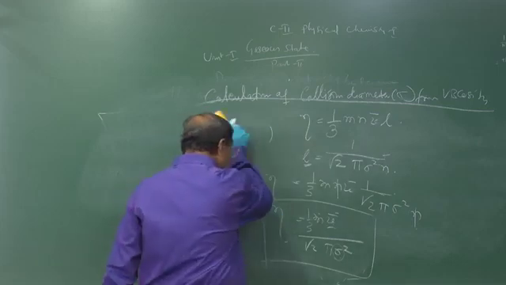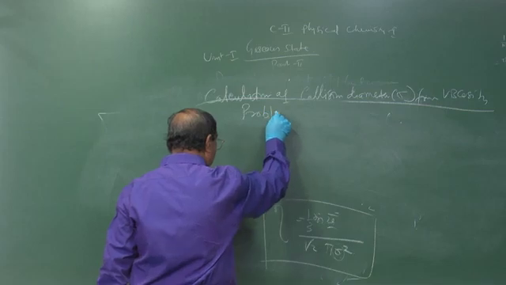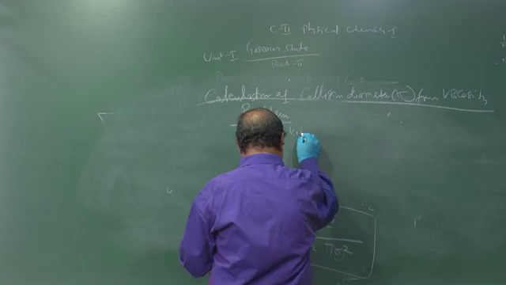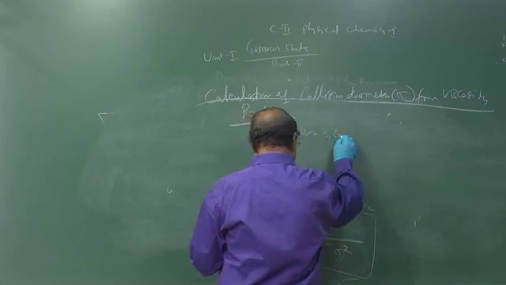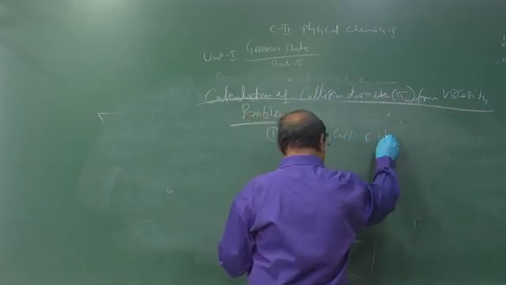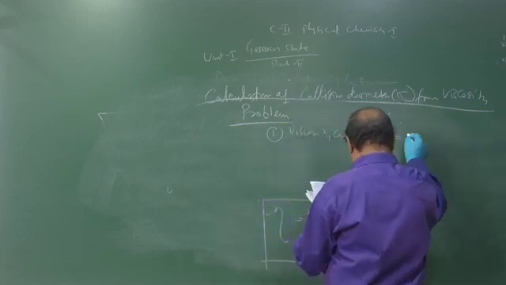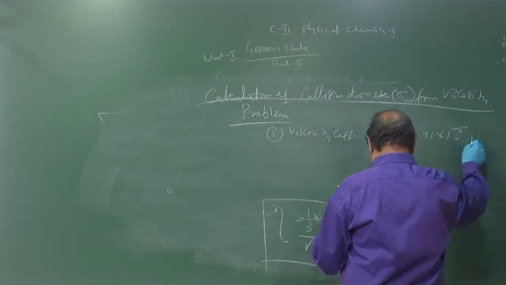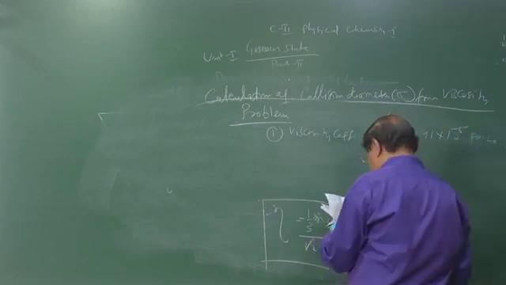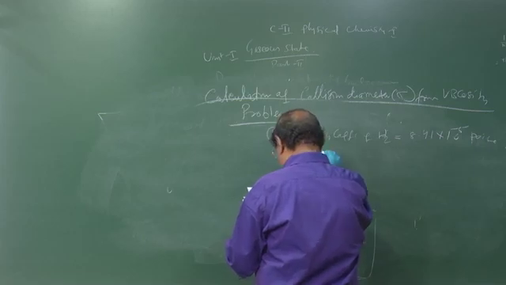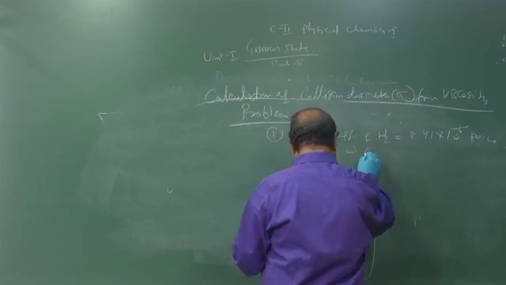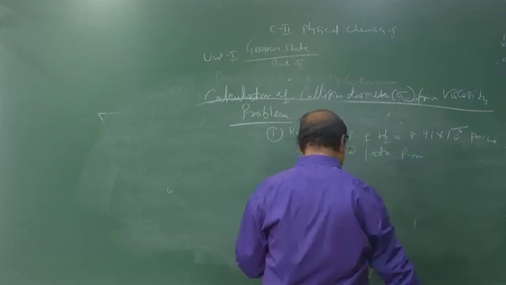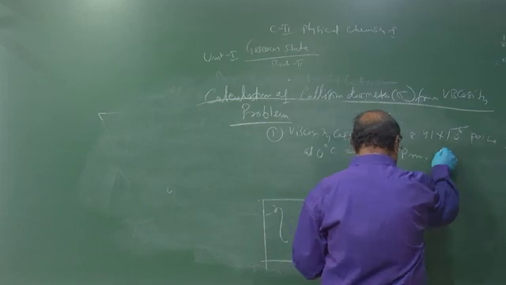Now, let us have some problems. Problem number one: the viscosity coefficient of hydrogen is equal to 8.41 into 10 to the minus 5 poise at 0 degree centigrade and 1 atmosphere pressure. Calculate the mean free path.